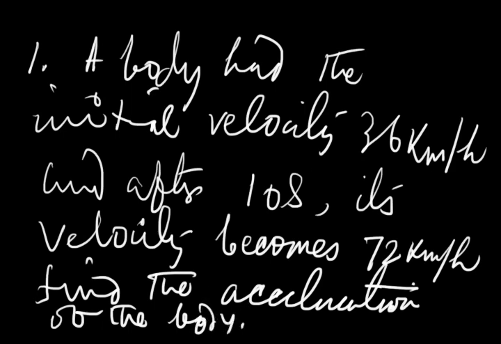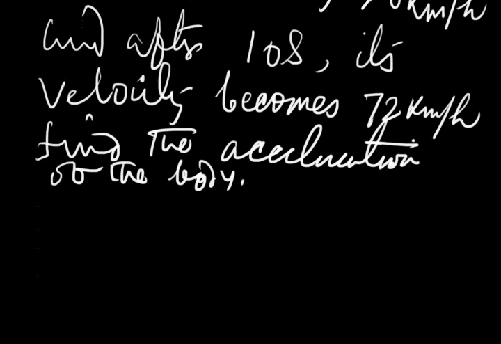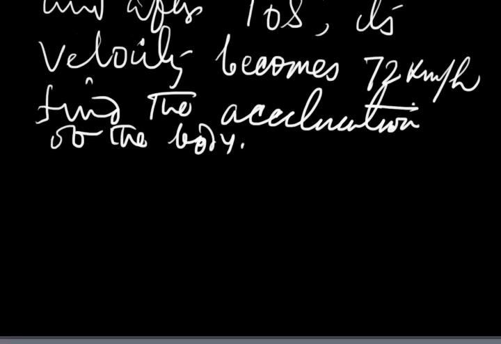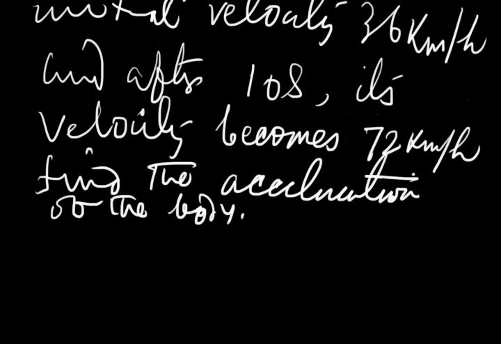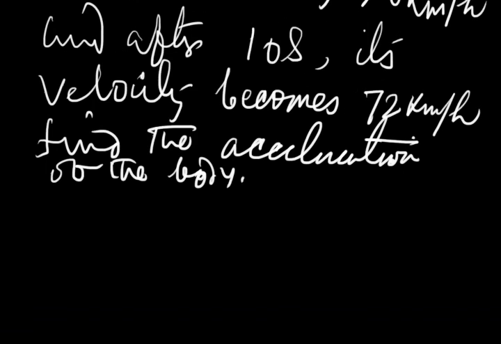A body had an initial velocity 36 km per hour, and after 10 seconds its velocity becomes 72 km per hour. Find the acceleration of the body.